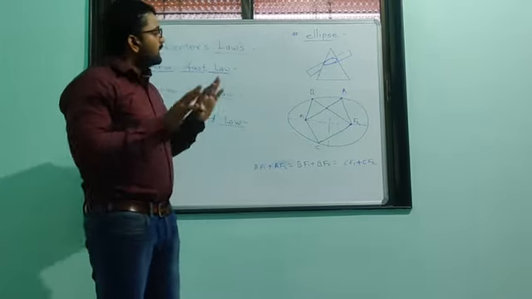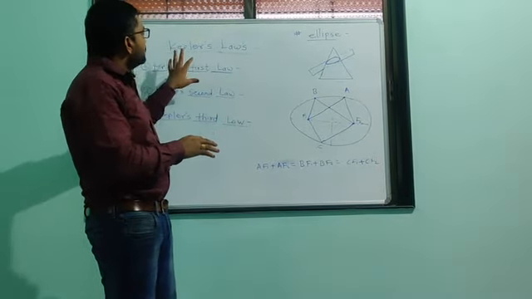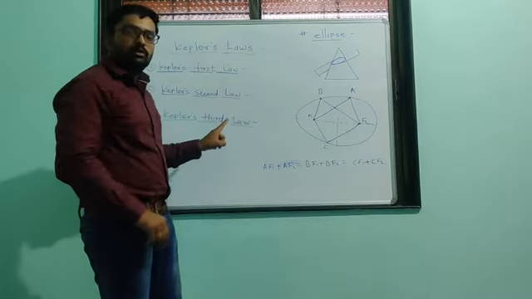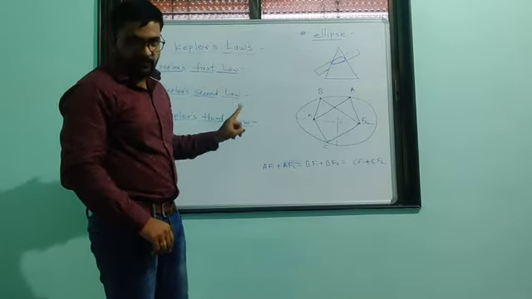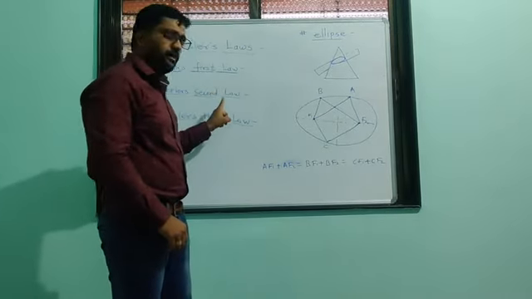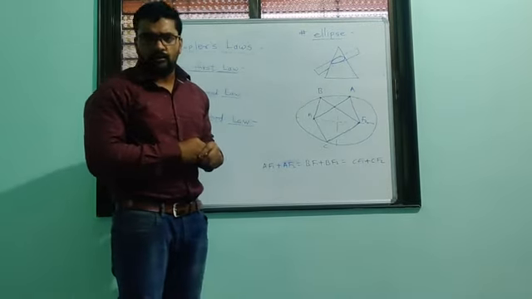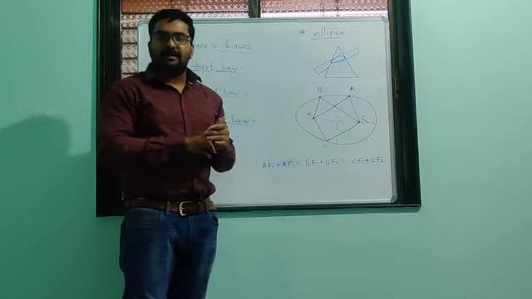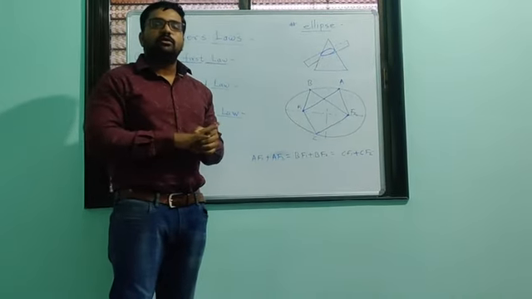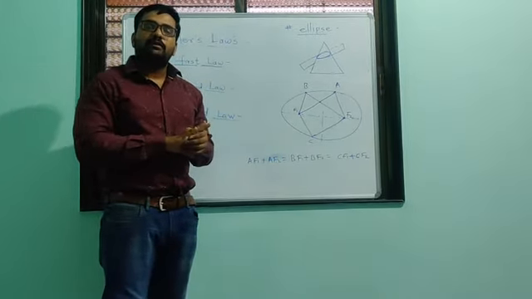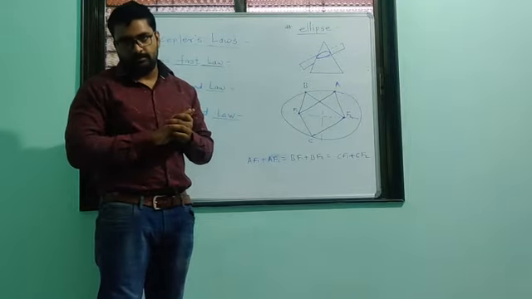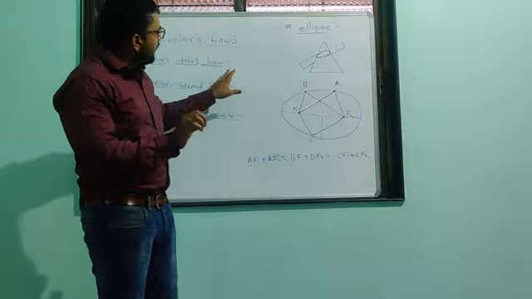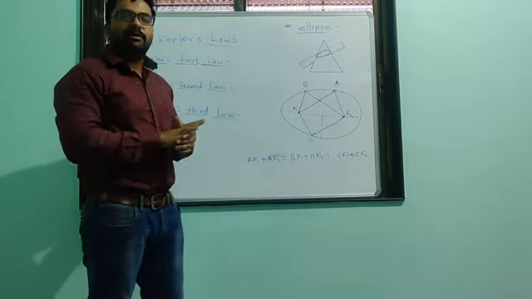So all that study he carried out, and he proposed three laws of motion of planets: Kepler's first law, Kepler's second law, and Kepler's third law. These three laws are always asked in the SSC final examination. This year also these three laws were asked for 3 marks. This is an important concept, and here we have to write only the statement of these laws.